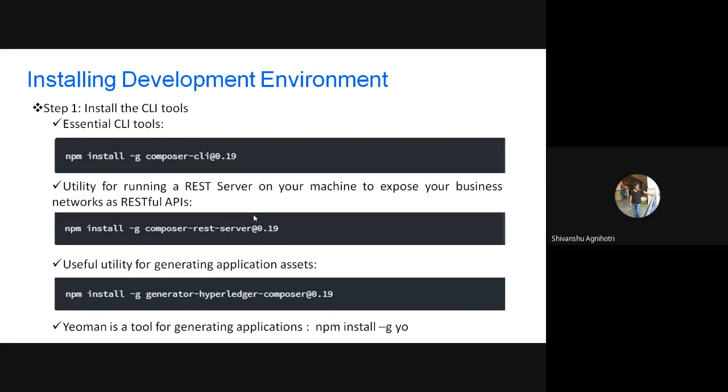If you make it 0.20, you are definitely going to get an error when you execute your application. You will get an error for sure. So remember this point always.